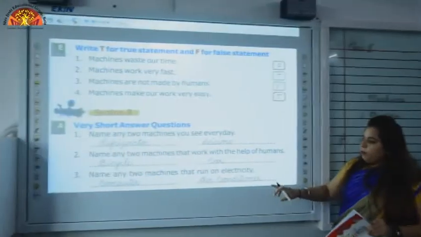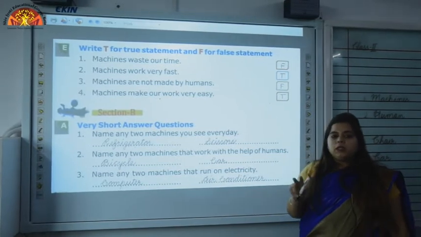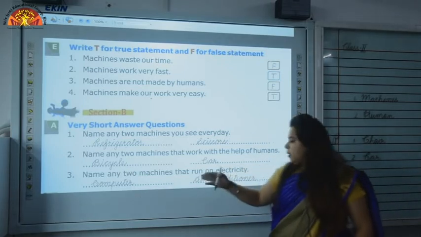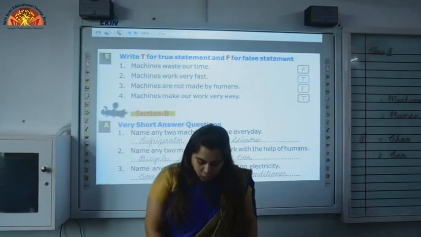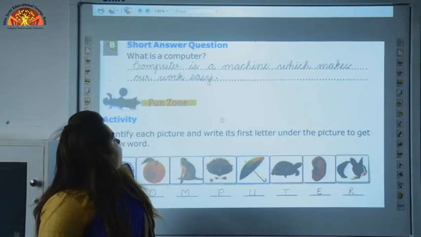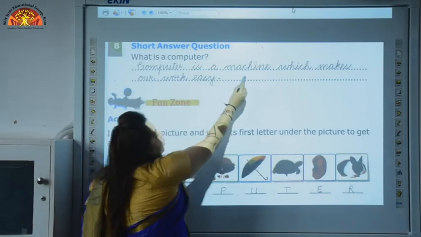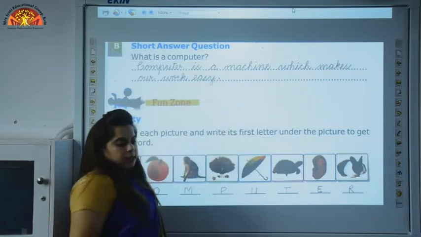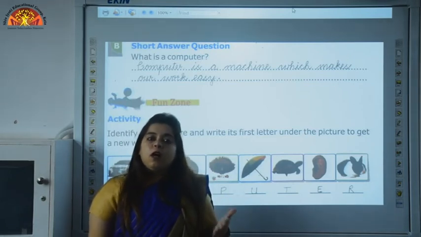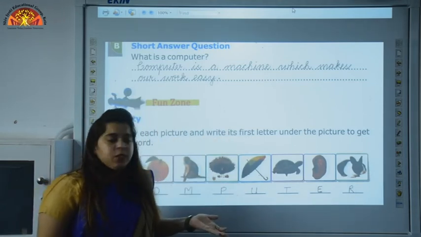Next, third. Name any 2 machines that run on electricity. We have to name 2 machines that run on electricity. First is computer and second is air conditioner. Now let's move to next question. What is a computer? Computer is a machine which makes our work easy. So you have to write this statement in a very beautiful handwriting, children.